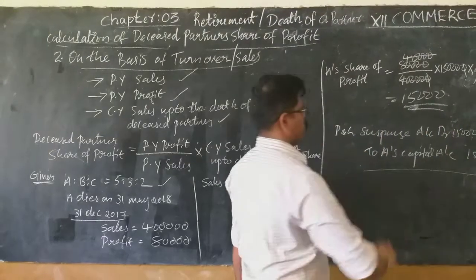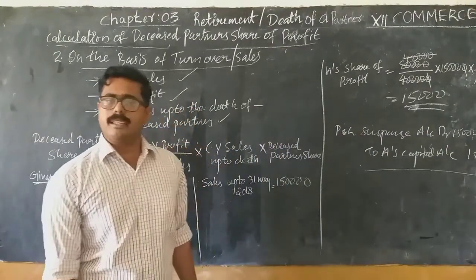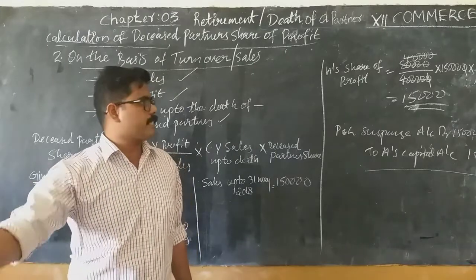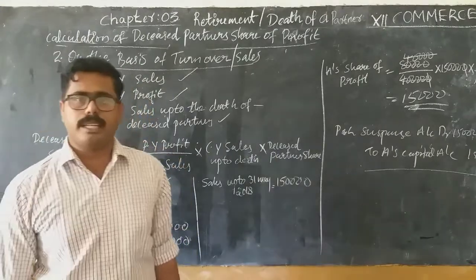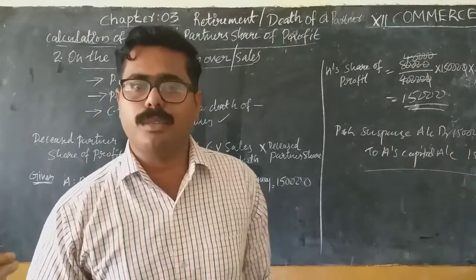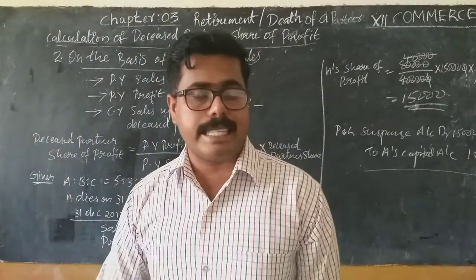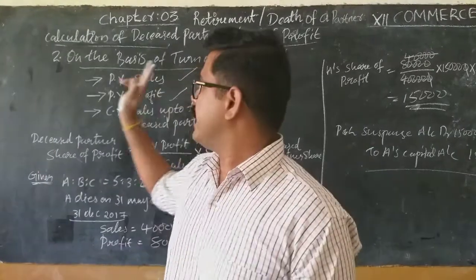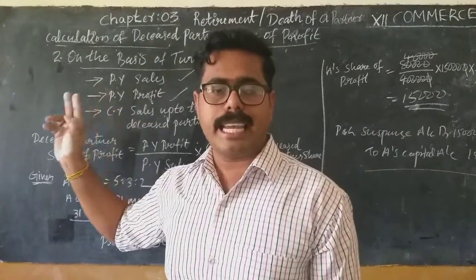What is the narration for this? Being A's share of profit transferred to his capital account. Understand? So, what are the two methods of calculating the profit of a deceased partner? The first one is on the basis of time, and the next one is on the basis of sales or turnover.